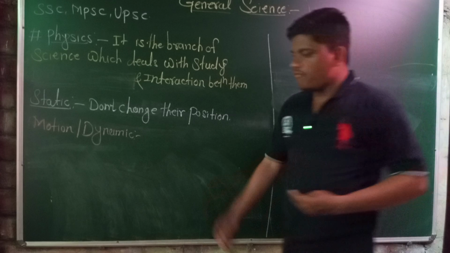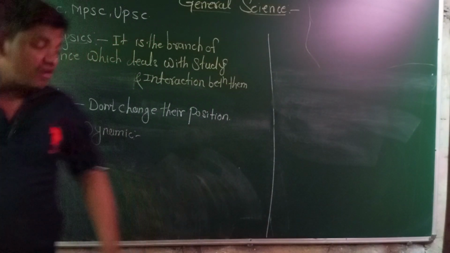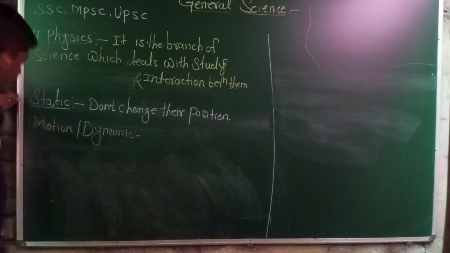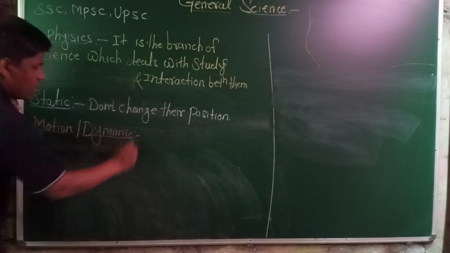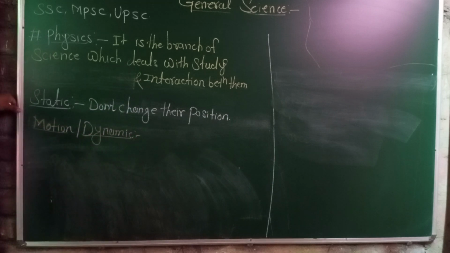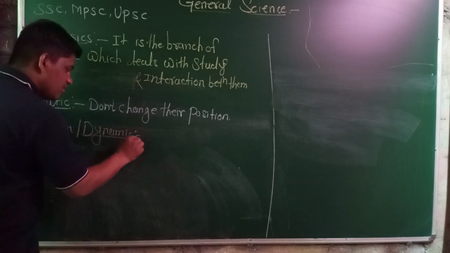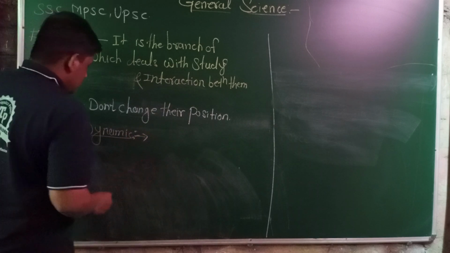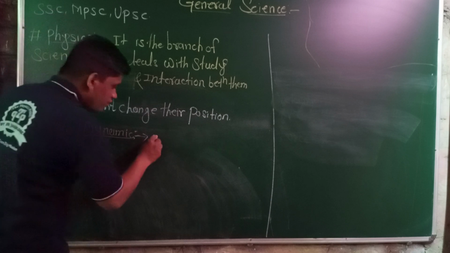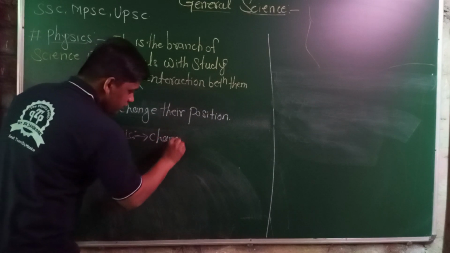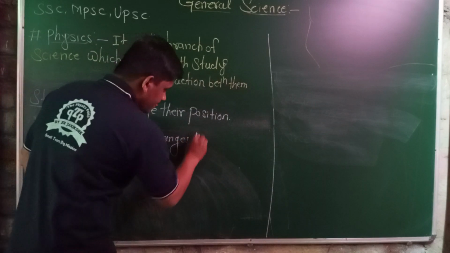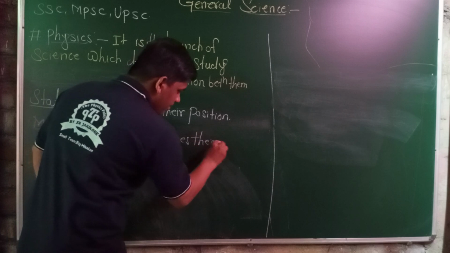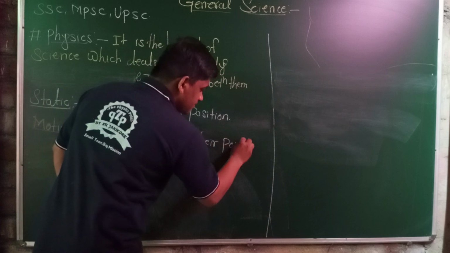If I am continuously walking in front of the camera, or in front of the board in the lecture, then I am continuously changing my position because I am in motion. That's why I am in motion. It changes its position with respect to time.